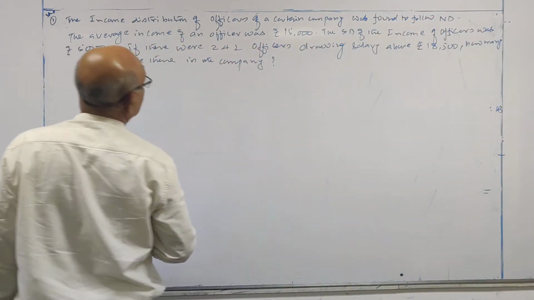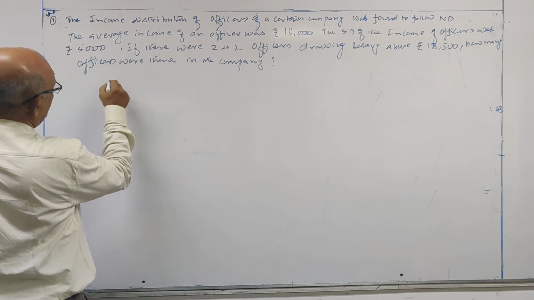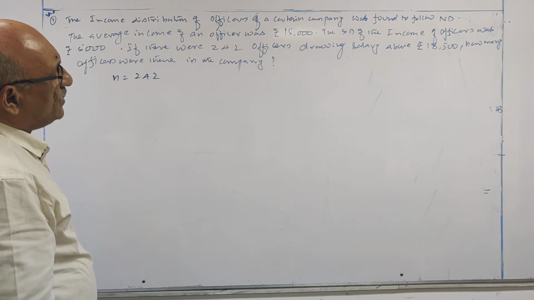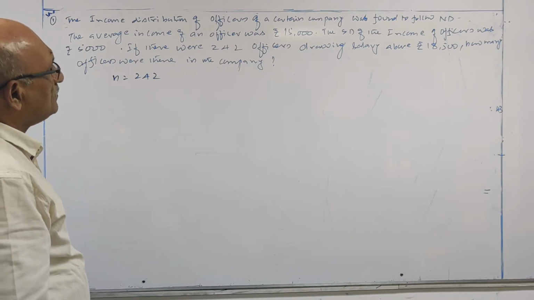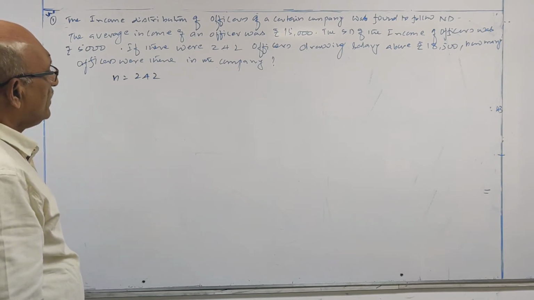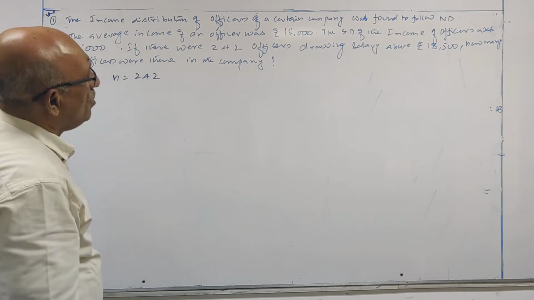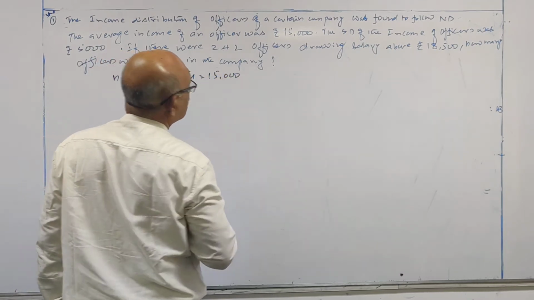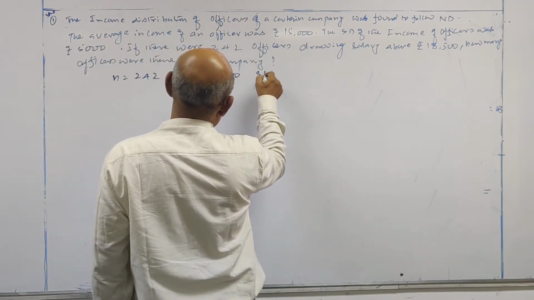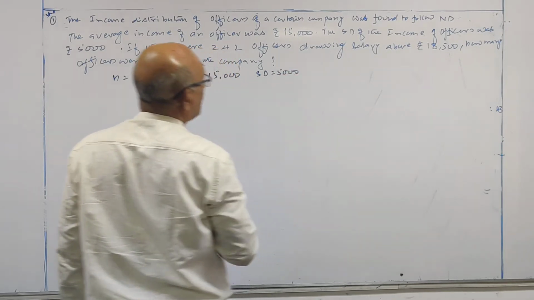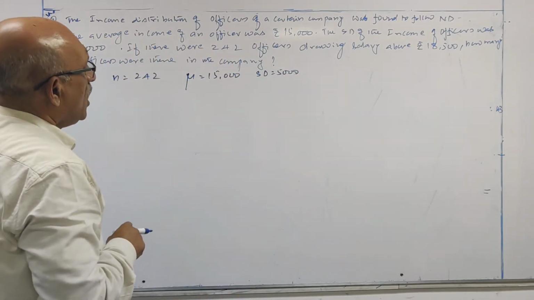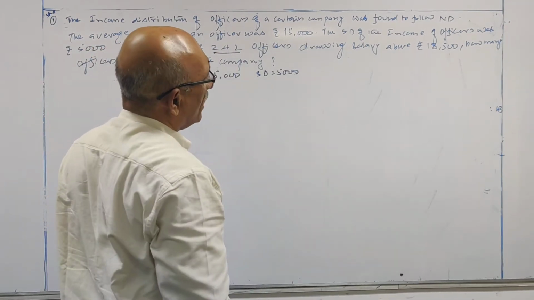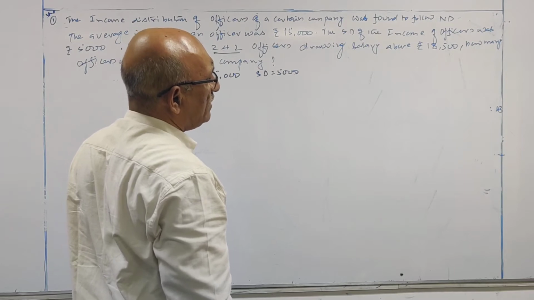Look at this. N is equal to 242. How many officers? 242 officers are there. Frequency, this is given. Mean is equal to how much? Mu is equal to 15,000. Standard deviation is 5,000. 242 officers are drawing salary above rupees 18,500.